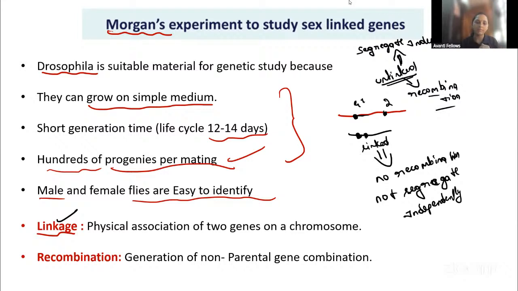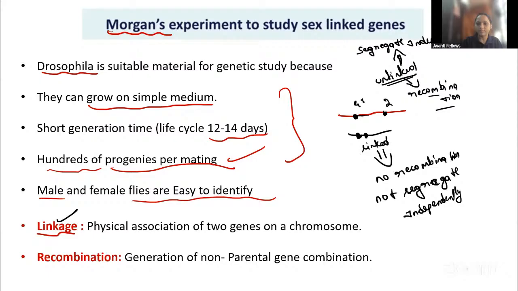Athene wants to go for shopping, so Athene will call the person who is staying in the apartment, not the person who is staying far away in another town, right? Like that, when they go for shopping, they will choose a similar one only. Both of them will buy the same pant or same shirt, right? But the person in the other town, going for shopping, will choose something different because he is not with them. Yes or no? So that's why recombination is nothing but a difference.